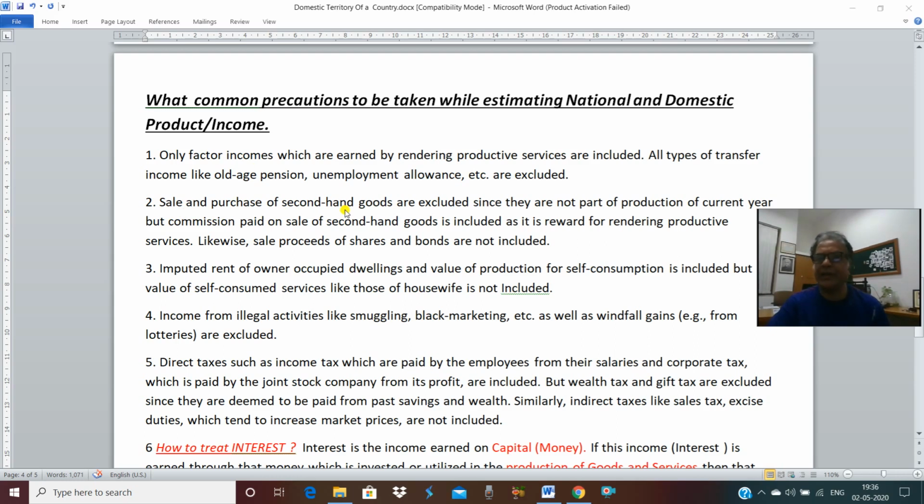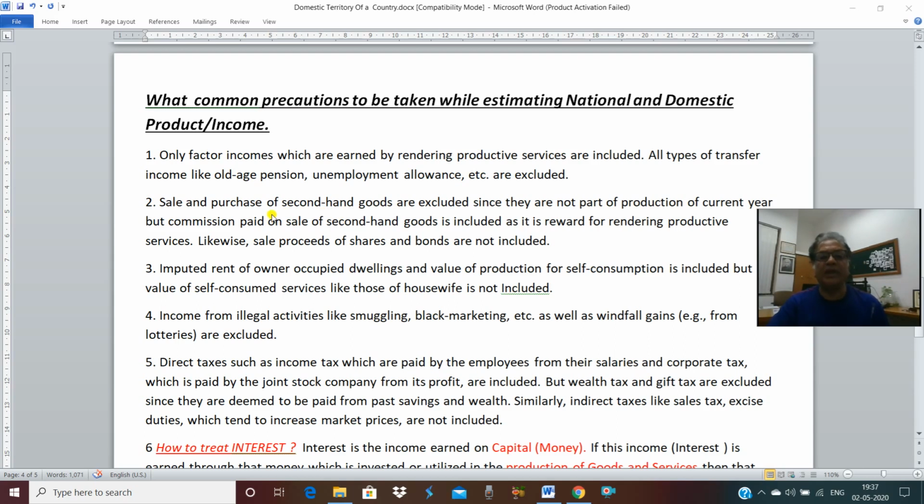You are earning the income or you are making the expenditure, whatever it is. If you are making a purchase, that is expenditure. If you are making a sale, that is income. If you are selling second hand goods, you will earn money, that is income. If you are purchasing second hand goods, that is called expenditure. But both will not be included in domestic and national product income.